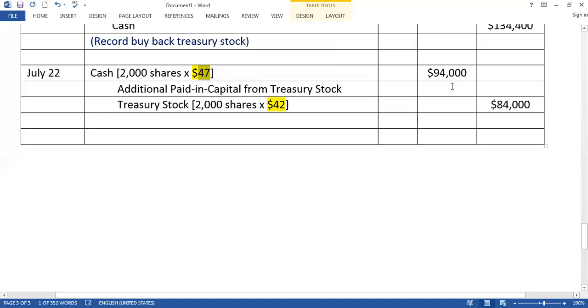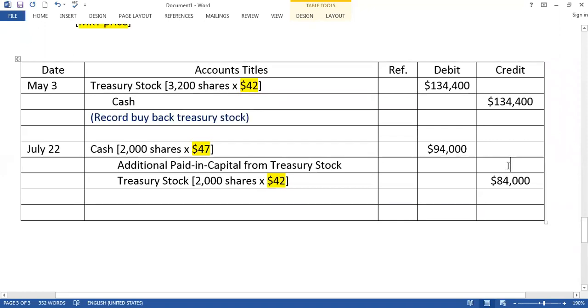We are going to write the difference. Difference is the debit side or credit side? Credit, because credit side is lower. So $5 per share is $10,000.